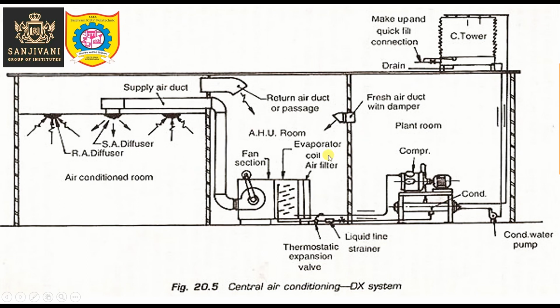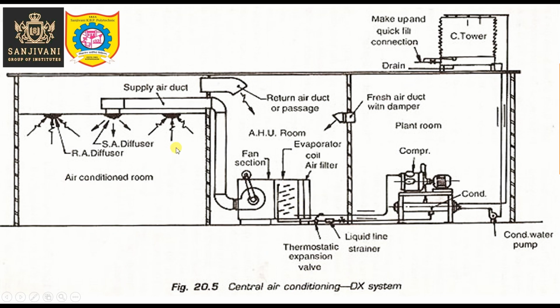Now the same picture, in short, I can explain quickly. This is the plant room. We have the compressor, the condenser, and the cooling tower here in the plant room, and then this is the pump for supplying cold water to the condenser, right? Then there is the liquid line strainer, and then the thermostatic expansion valve. So these are the parts of the vapor compression system, right? And an important part of the vapor compression system is the evaporator coil and the filter.